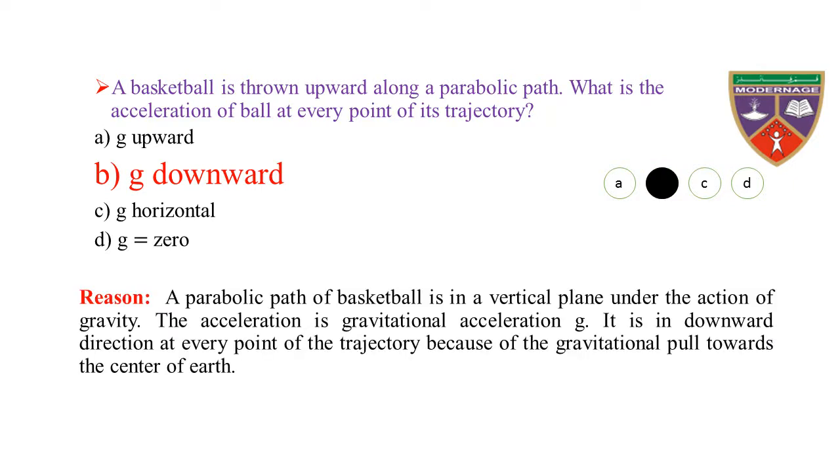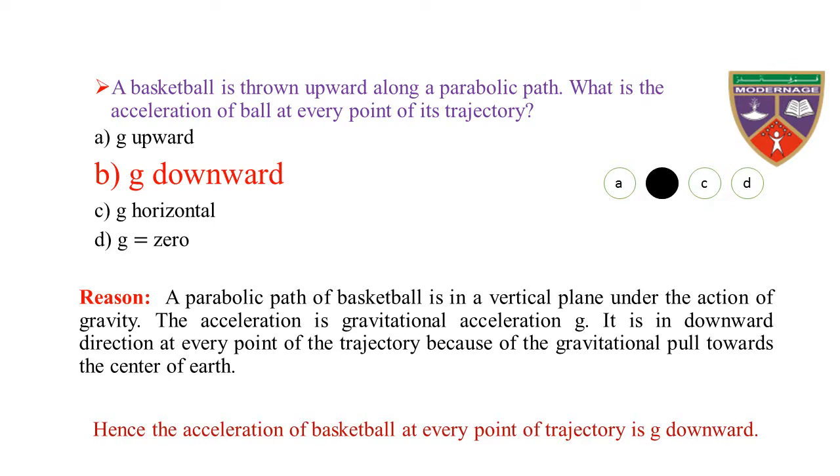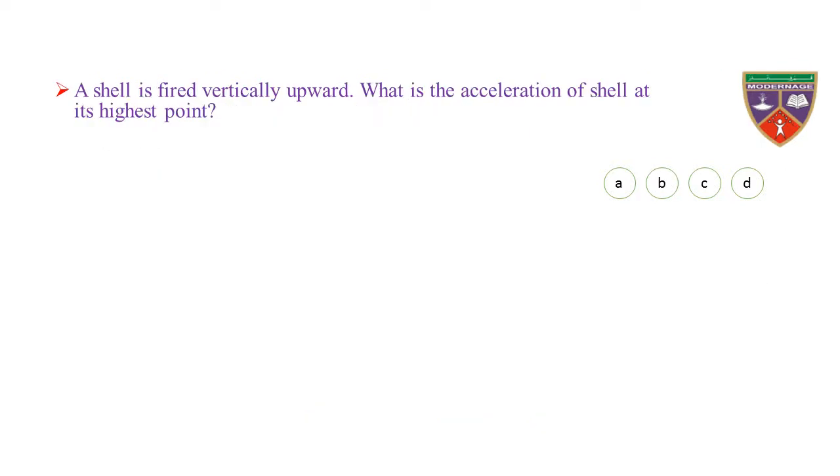Reason: the parabolic path of the basketball is in a vertical plane under the action of gravity. The acceleration is the gravitational acceleration g. It is in the downward direction at every point of the trajectory because of the gravitational pull towards the center of Earth. Hence, the acceleration of the basketball at every point of the trajectory is g downward.